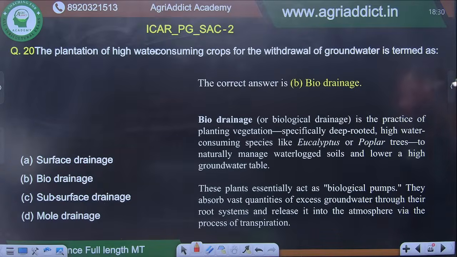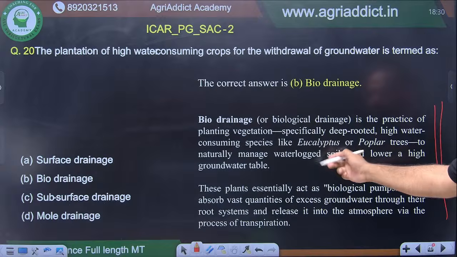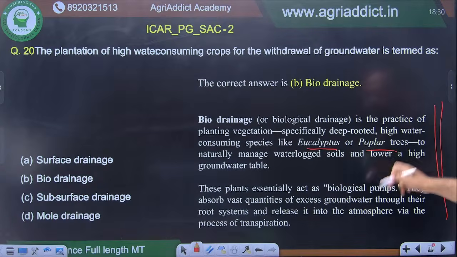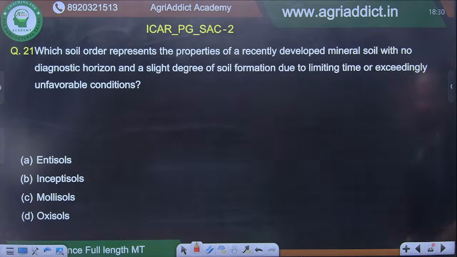I have given you this for your help. You can read it in the PPT, like which plant is used, eucalyptus or poplar trees. Check the rest, okay?